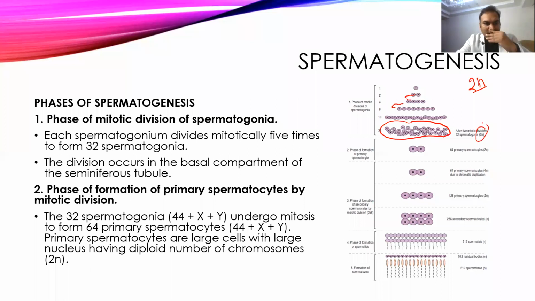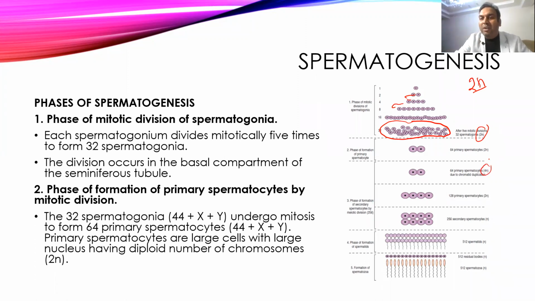Then come to phase 2. In phase 2, it causes a division, but during that division, it causes a multiplication of the genetic material. So there is an increase in the number of chromosomes. Instead of double chromosomes, it will become 4 times the chromosomes. So it will become the triploid number. That is called chromatid duplication.